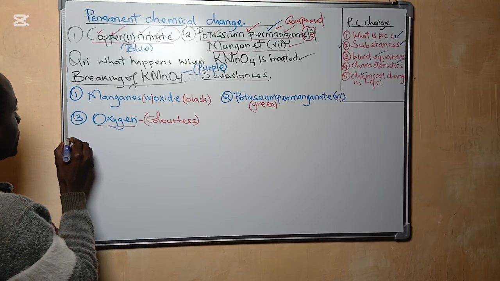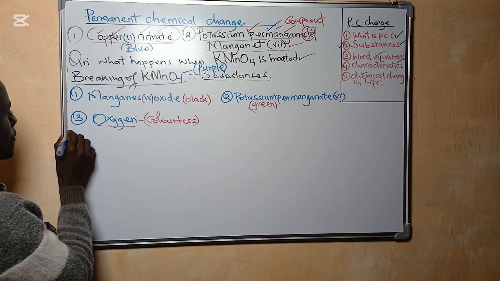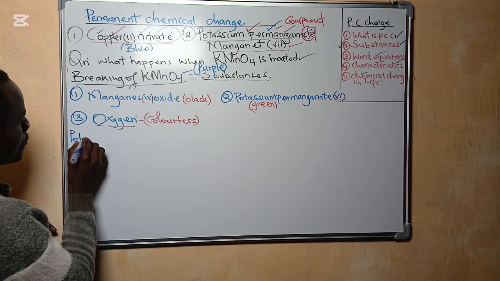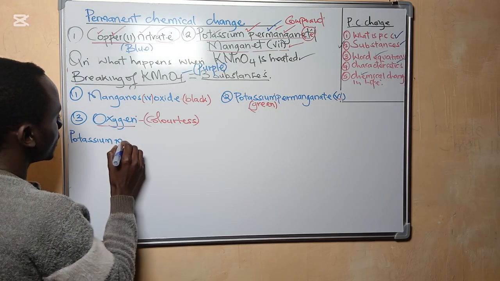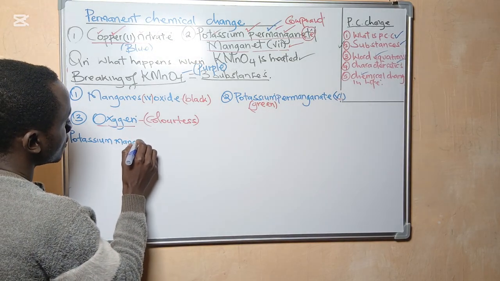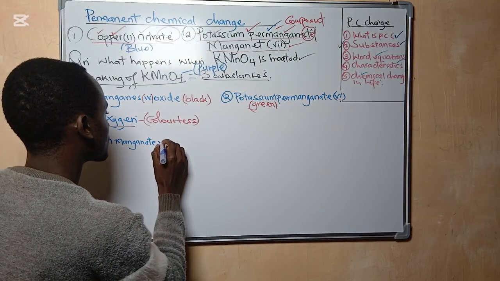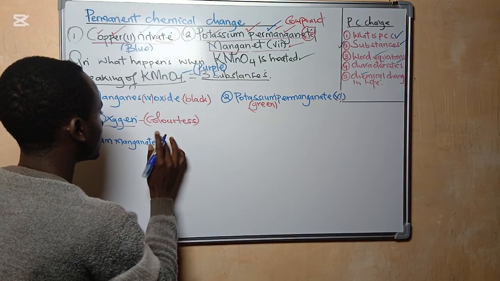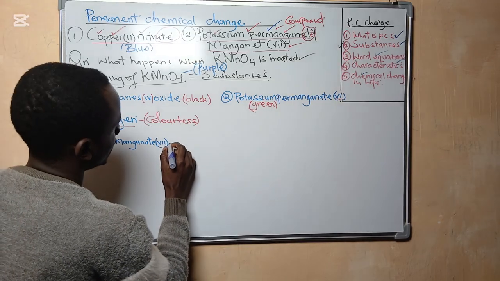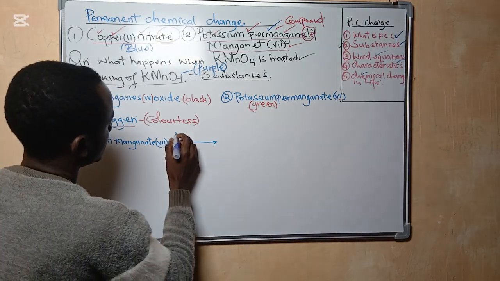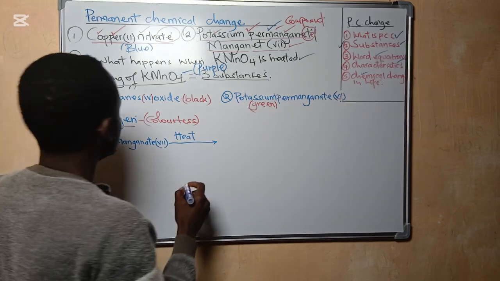So let me write potassium manganate 7, then an arrow to indicate you are heating. Like a heat sign. What do you get?